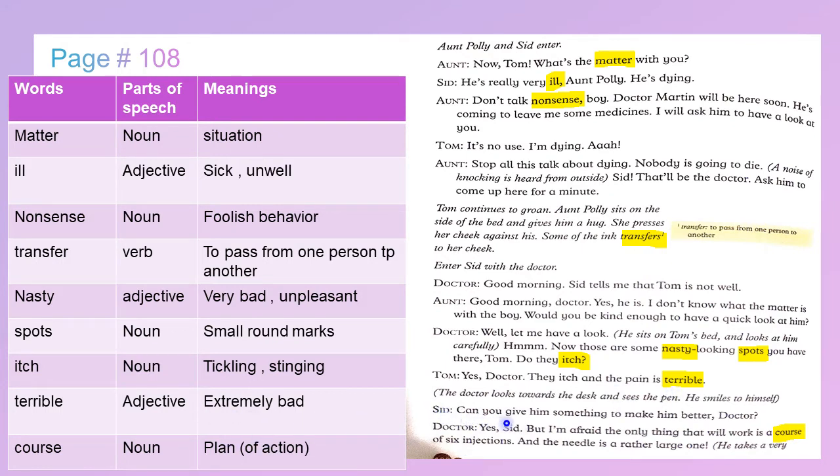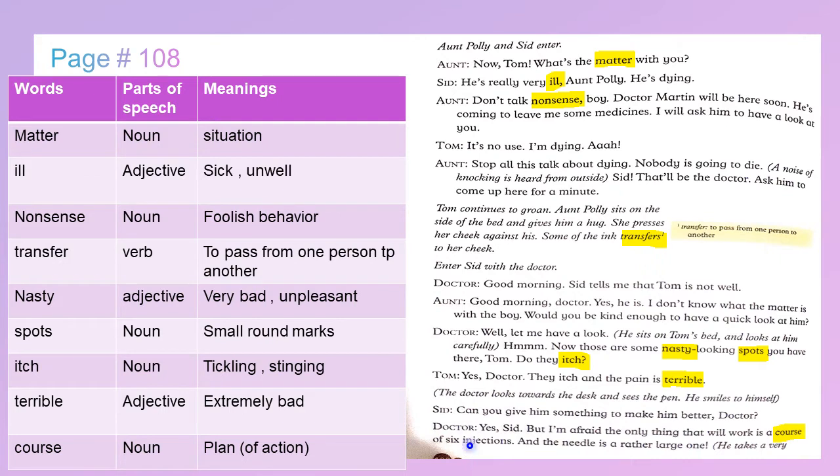Sid: Can you give him something to make him better, doctor? Doctor: Yes, Sid. But I'm afraid the only thing that will work is a course of 6 injections. Course is a noun. It means a plan of action. And the needle is rather a large one.